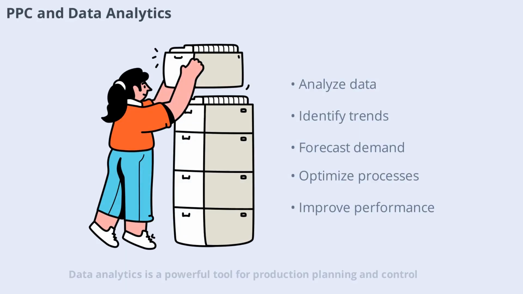Data analytics is a powerful tool for production planning and control. By analyzing production data, companies can identify trends, forecast demand, and optimize processes. Data-driven decision-making leads to more accurate planning, better resource allocation, and improved performance. Analytics also supports continuous improvement and innovation in PPC.